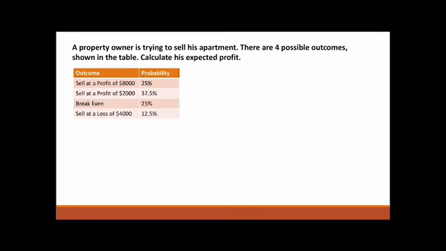Next one. A property owner is trying to sell his apartment. He has 4 possible outcomes. They're shown in the table. What is his expected profit? So first, to make the numbers easier to deal with, let's change all the percentages to fractions.